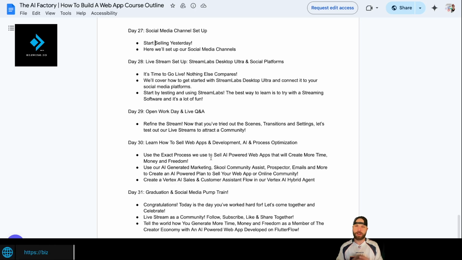Day 30, we're going to talk about how to sell web apps and web app development. It's future forward technology, but sometimes it gets a little complicated when you're talking to people. So we're going to learn how to sell that, talk about the advantages, the benefits, and why they're just so much better than a regular old website.